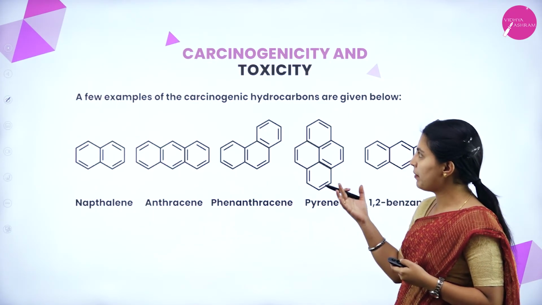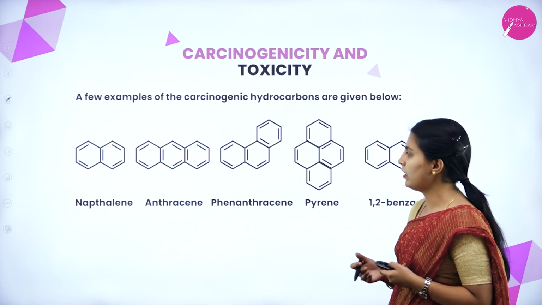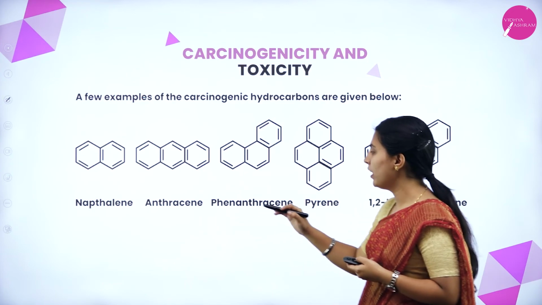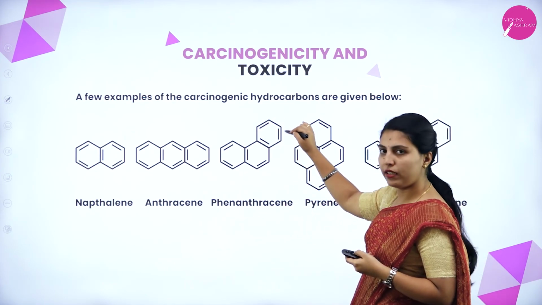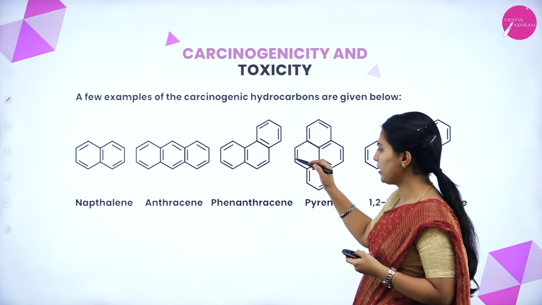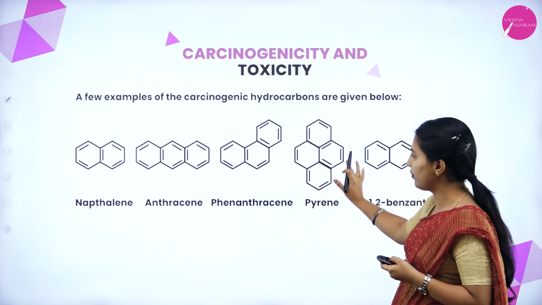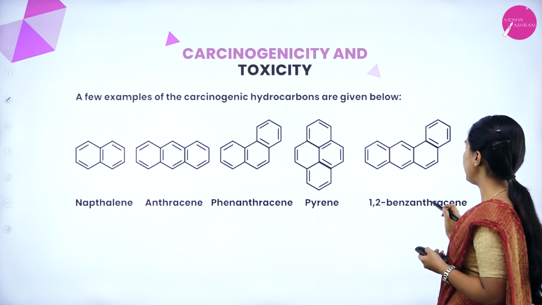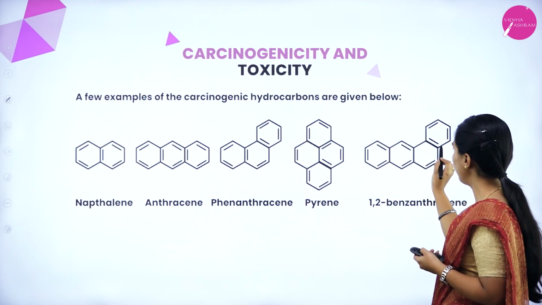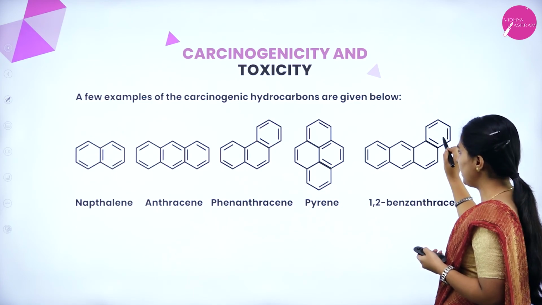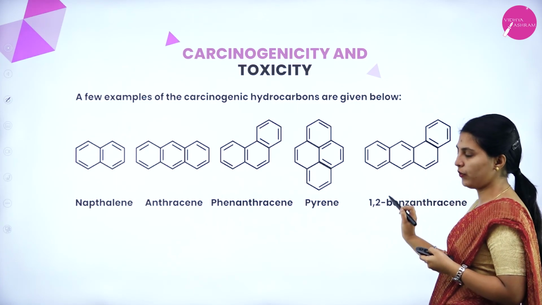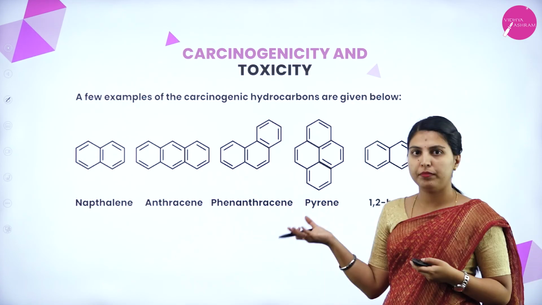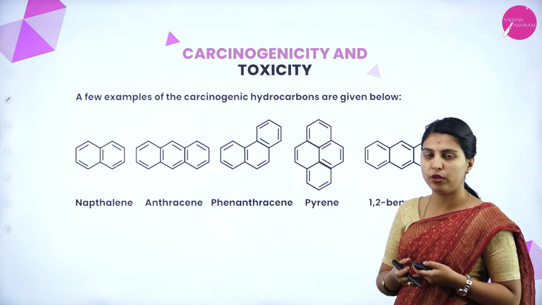Some examples of carcinogenic hydrocarbons are naphthalene, that is a fused ring, 2 rings means naphthalene, 3 means anthracene. If at the ortho position another benzene ring is placed, that is phenanthracene. This one, completely fused from all 4 sides, is pyrene. Here 1,2 benzanthracene is formed, a benzene ring at the 1,2 position of anthracene, that's why 1,2 benzanthracene. These are a few examples of carcinogenic substances.